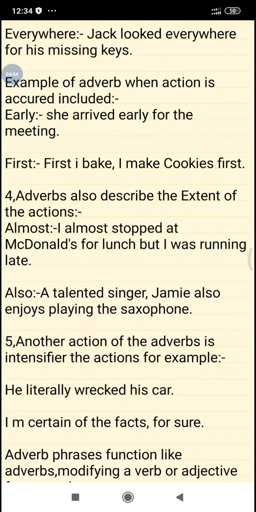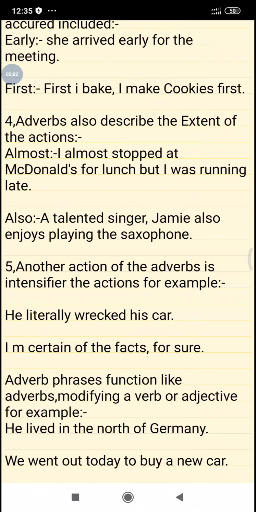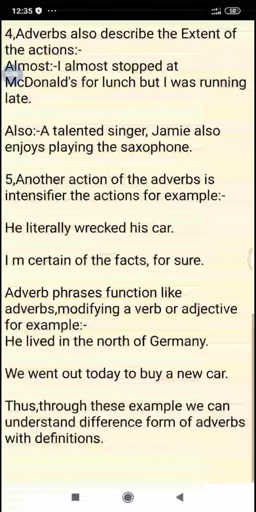Adverbs also describe the extent of actions, that is, what is the extent of the action, like almost. I almost stopped at McDonald's for lunch, but I was running late. Also: a talented singer, Jamie also enjoys playing the saxophone.